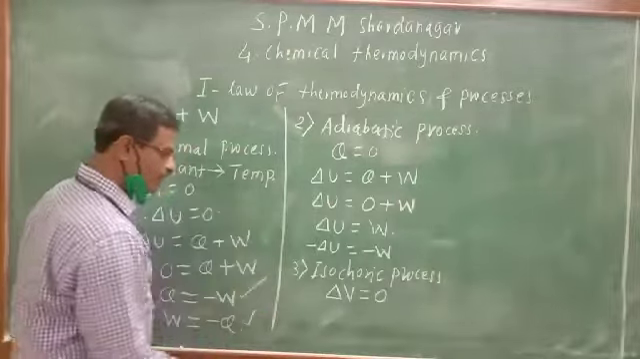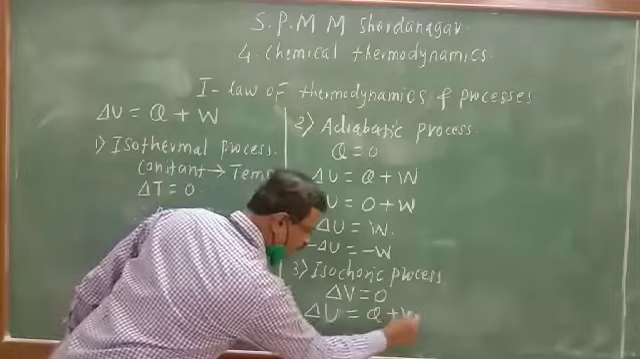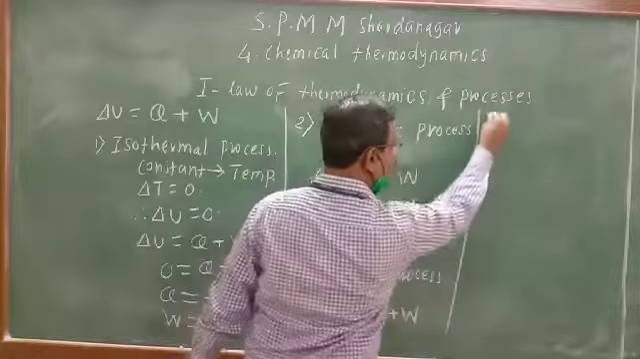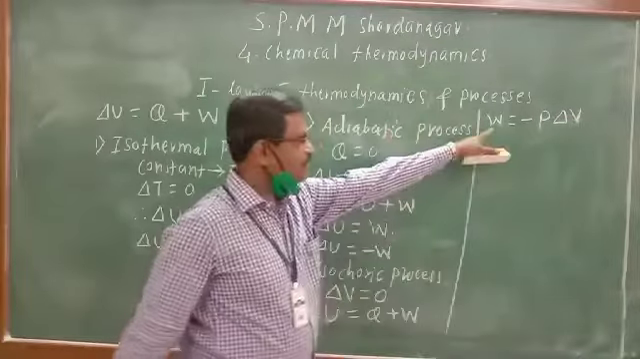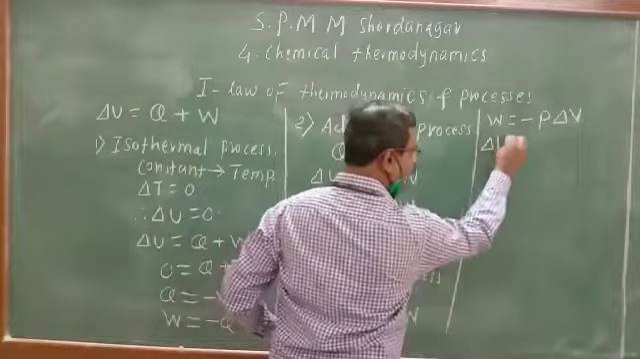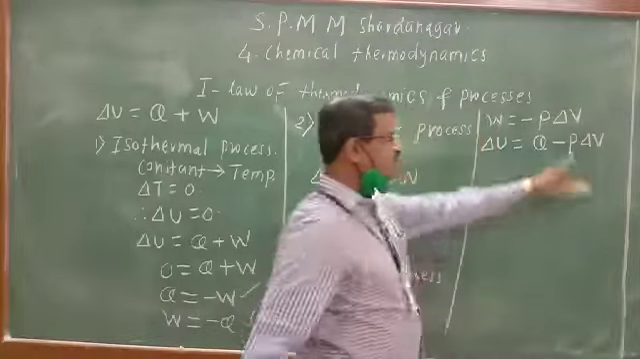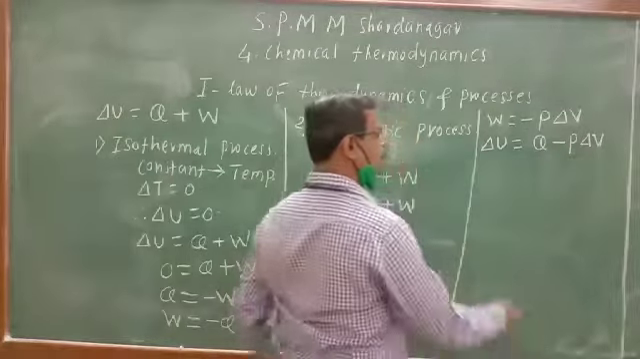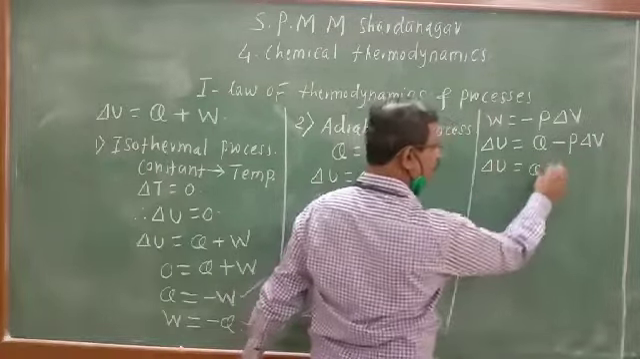Now, what is the first law of thermodynamics? Delta U is equal to Q plus W. We know the equation for W: W will be equal to minus P delta V. Substituting W, we can write this equation as delta U is equal to Q minus P delta V, and now this delta V is 0. Since delta V is 0, this whole term becomes 0 and delta U will be equal to Q.